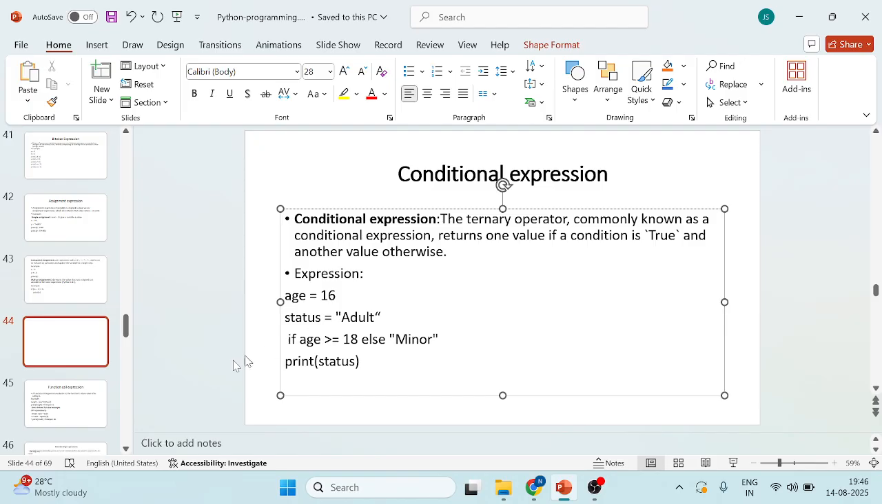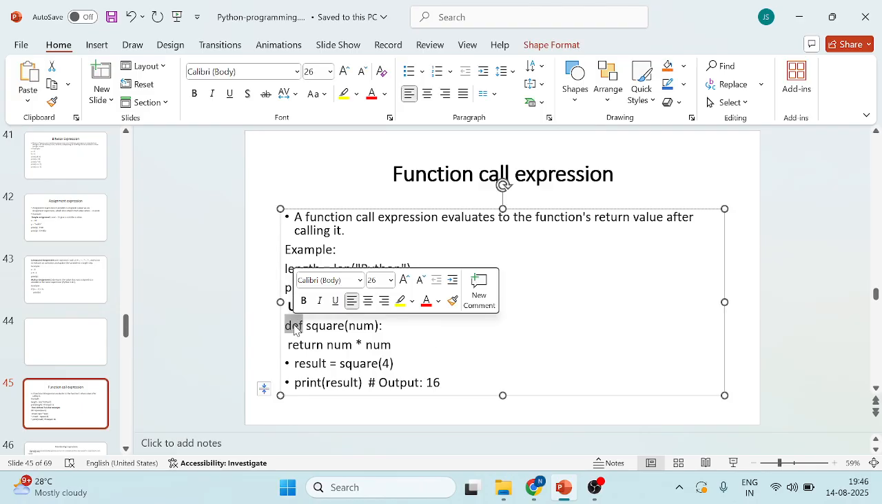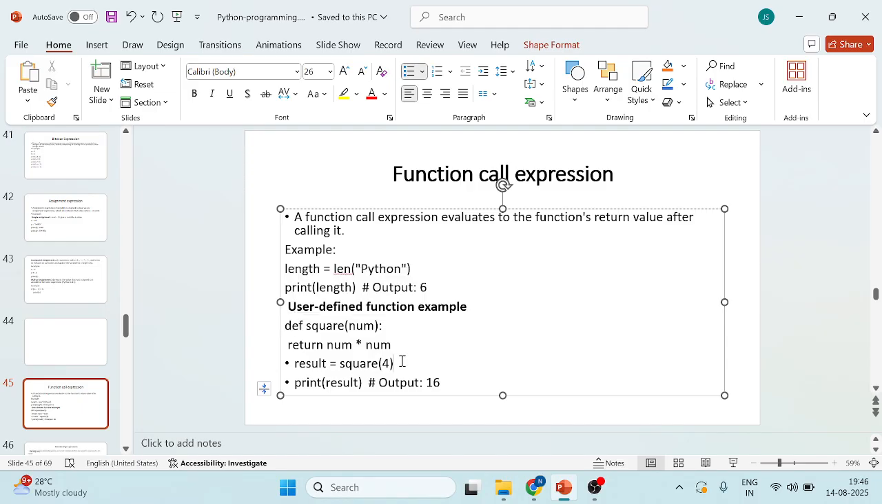Okay, so here the function calls. In function calls, we have the simple call we are doing and the user defined function. In the user defined function we are using the def keyword here. I asked you this question in the classroom and no one answered me. So the def keyword is used for the user defined function. For that purpose we are using the def keyword.